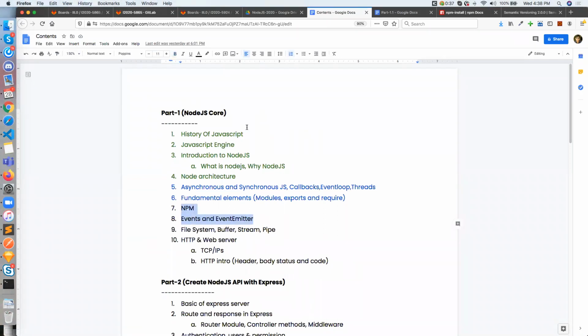Now we have completed these two, and event emitter. Then from tomorrow, we can start file, buffer, stream, and pipe, the interesting chapter. Then HTTP, then the core modules will be covered.